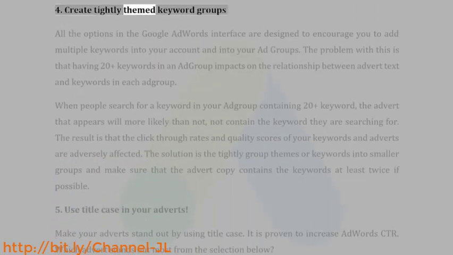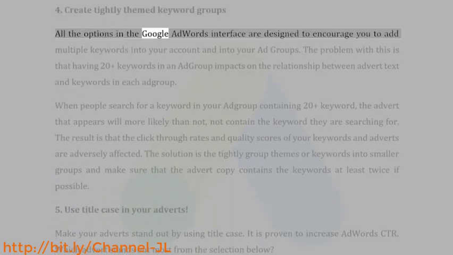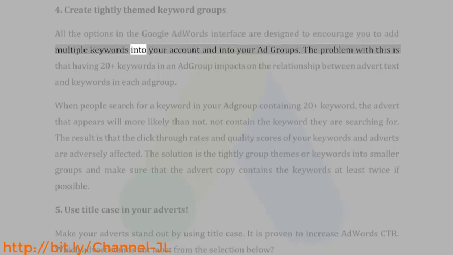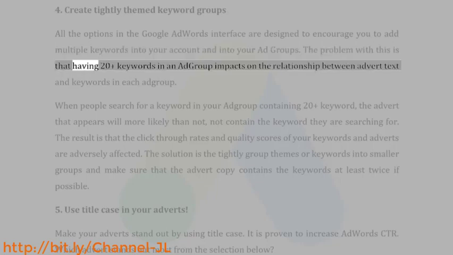4. Create tightly themed keyword groups. All the options in the Google AdWords interface are designed to encourage you to add multiple keywords into your account and into your ad groups. The problem with this is that having 20+ keywords in an ad group impacts the relationship between advert text and keywords in each ad group.